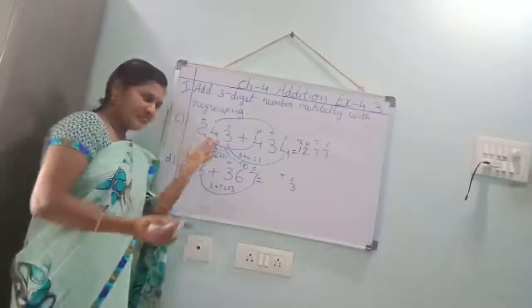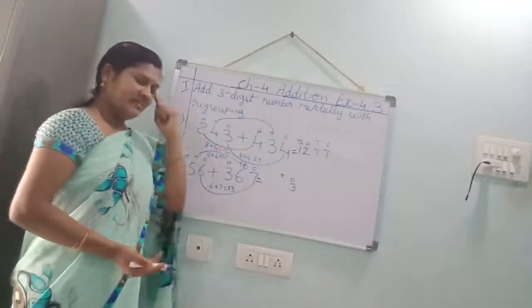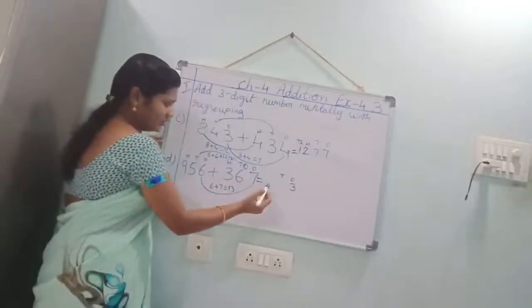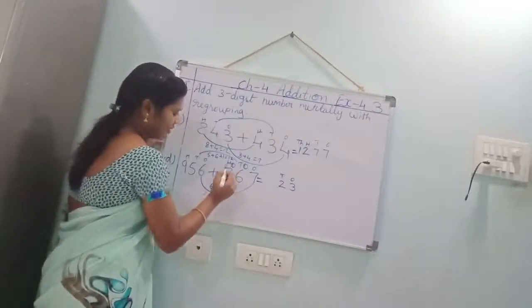6 in a mind, take 5 fingers. 6 after. 7, 8, 9, 10, 11. 11 in a mind, take 1 finger. 11 after. 12. That 12 like that only you should write. No. 2 here. 1 carry forward.